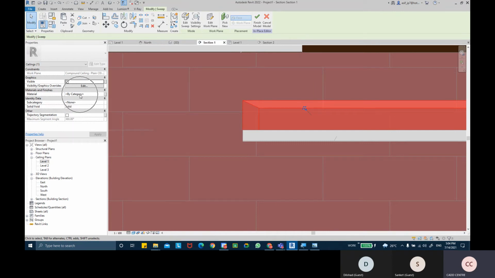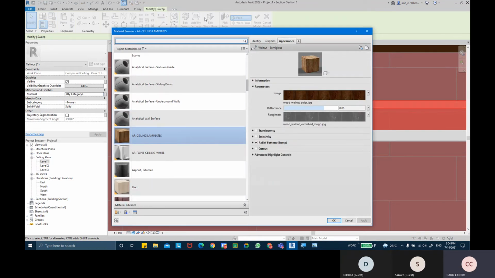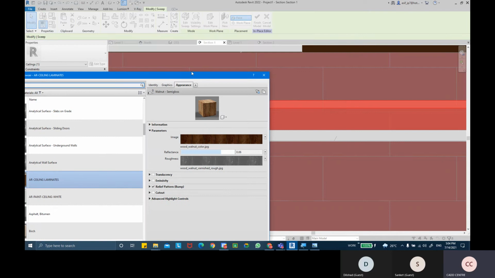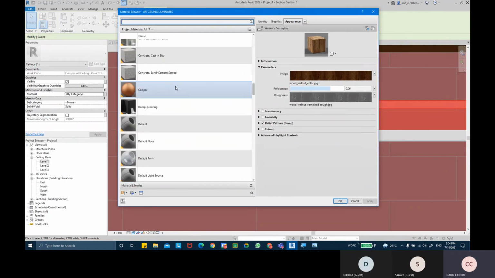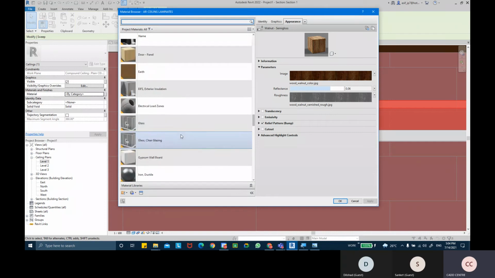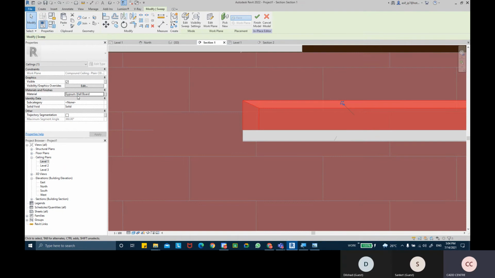Material, it says by category, and we could come into the material options. I can directly apply that material. Which material is it? The gypsum material. I can apply gypsum wallboard material. So that material has been assigned.